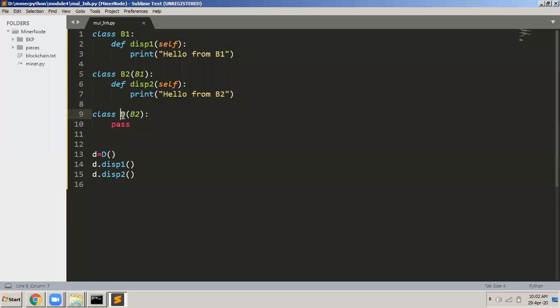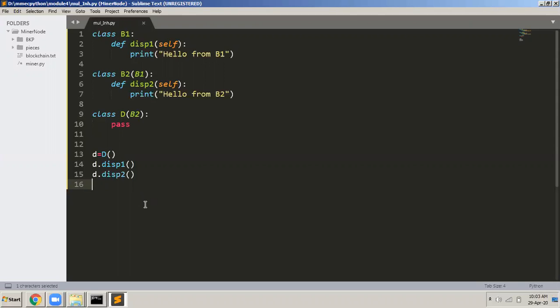D into bracket B2 means it is extending B2. So B2's all properties and functions are available in D. And since B2 has inherited B1, D has inherited all the functions of B1 also. This is multi-level inheritance. Remember that. B2 extends B1, D extends B2. So finally, in D, you have all these properties. This is called multi-level inheritance.